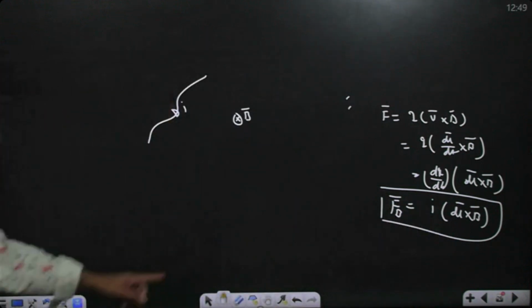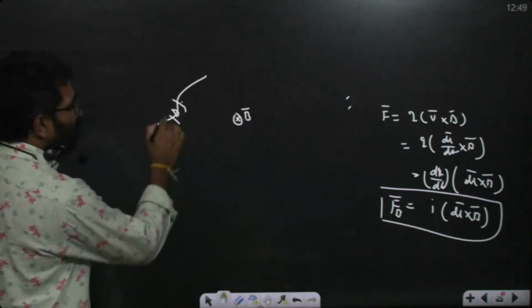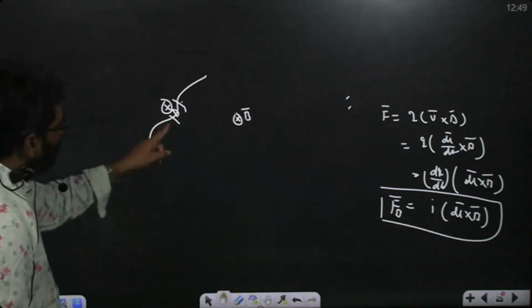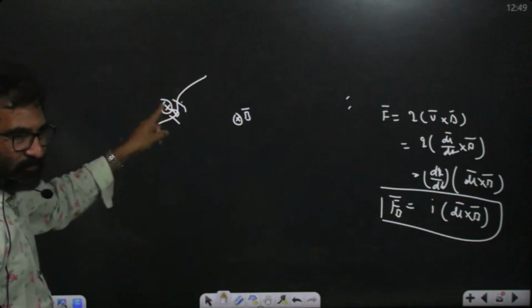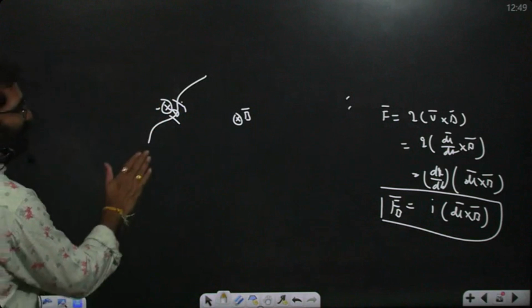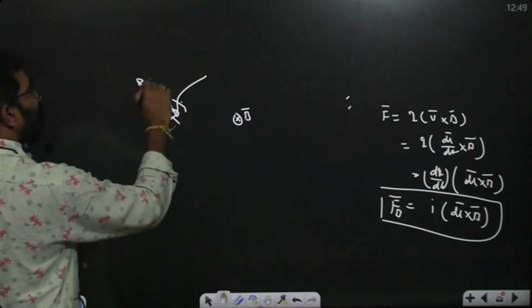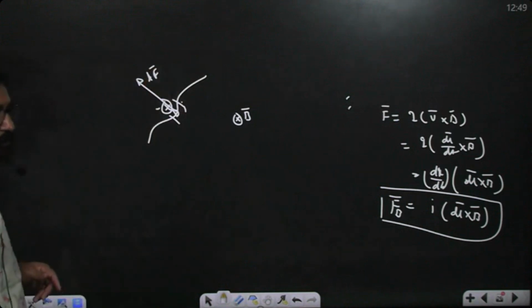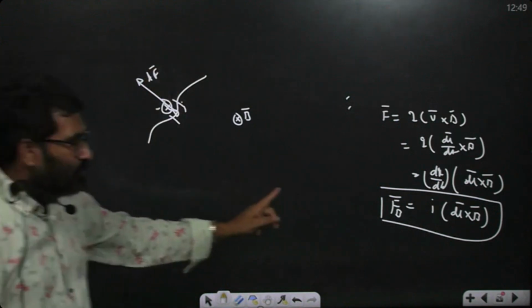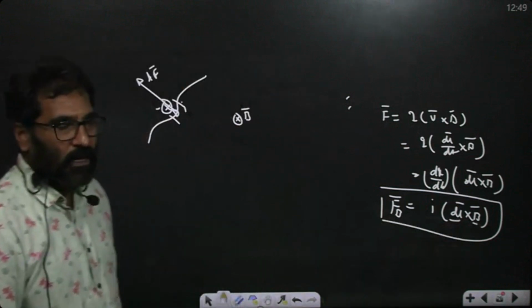See, this force is also perpendicular to I dl. Suppose the magnetic field is into the plane here. The displacement is along this direction. In which direction is the force? The force on this dl element is in which direction? I dl bar cross B bar, in this direction. This is dF. The force is also perpendicular to I dl and B bar.